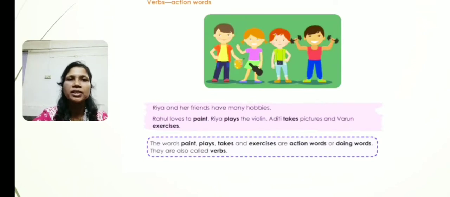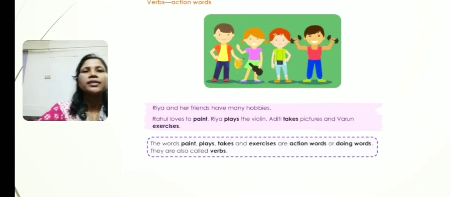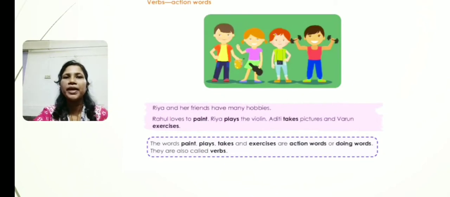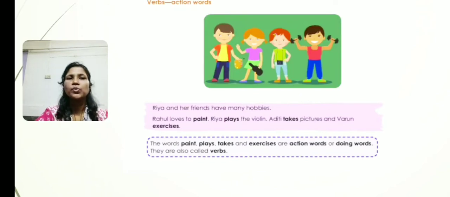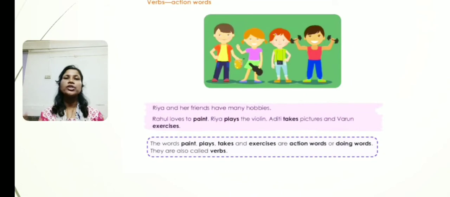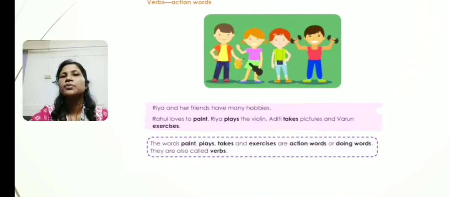Now the words paint, plays, takes and exercises are action words and doing words, and they are also called verbs. Okay, so whatever words are there, you can highlight them in black color. These are the action words. Rahul loves to paint, that means doing painting, that is an action word. Ria plays the violin, she is playing the violin, she is doing some activity, that is an action word. The next one is Aditi takes pictures. She is taking a picture, she is doing something. That is an action word. And finally Varun exercises. So Varun is doing some exercises. So the word exercises is also a verb or action word.